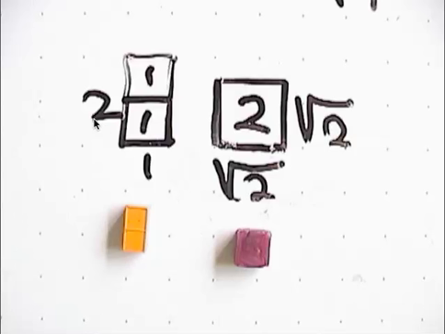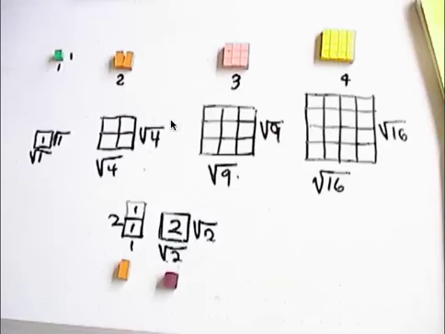we have, and once again, directed discovery, don't just put this on here, I'm doing this for the video, but with you, you would have examples where the students tell you, finally come up with the realization that this is the square root of 2. So here, I have 1 and 2 in a rectangle, but if it's a square, that's the square root of 2, and that's the square root of 2.